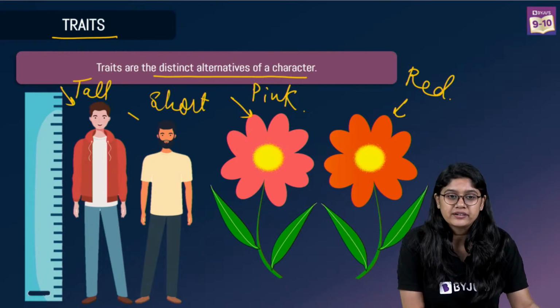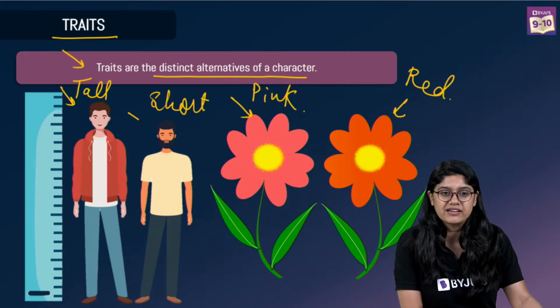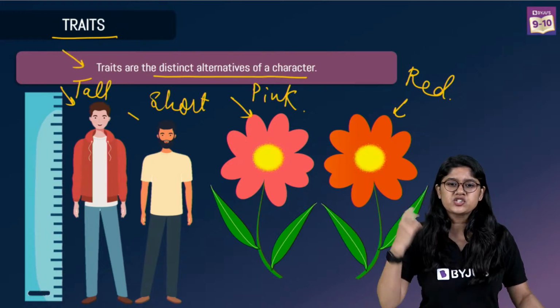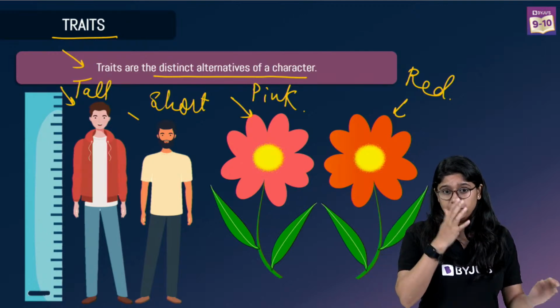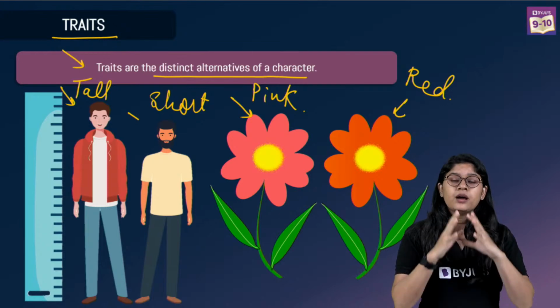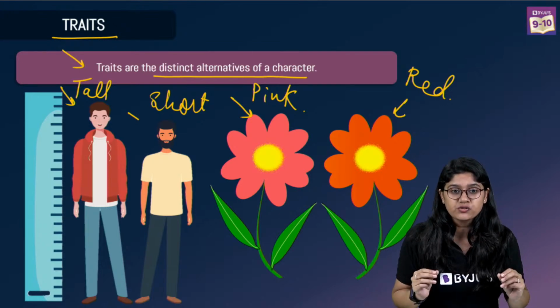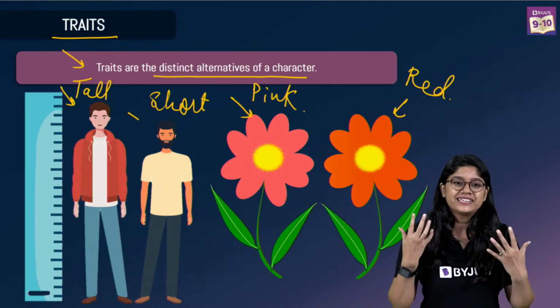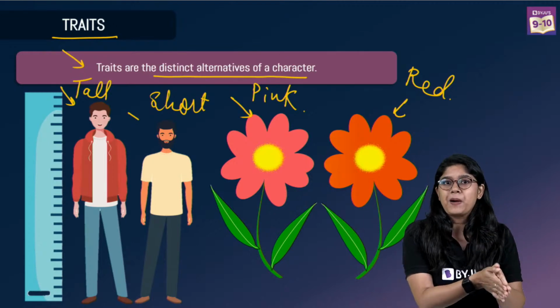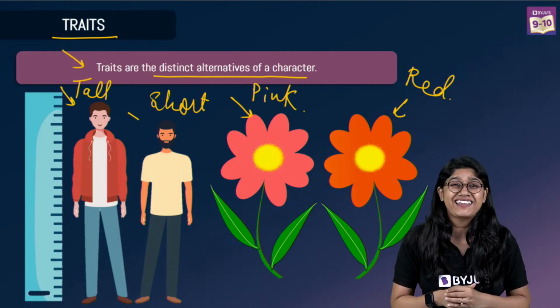Are we clear everyone? Sharwani, the definition is over here, the trait definition. Okay? So I'm just repeating it once again for all of you. What is heredity? Heredity is a process, the passing of the characters from the parents to the offspring. क्या है heredity? Characters का pass होना अपने parents से to the next generation is called as heredity.